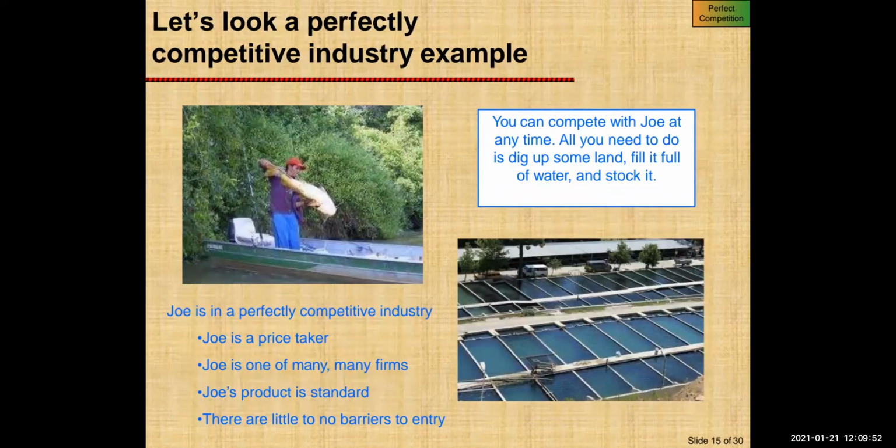Let's take an example. Joe is in a perfectly competitive industry. He is a price taker. Joe is one of many firms, and the product is standard, and there are little to no barriers to entry. Now you can compete with Joe at any time. All you need to do is dig up some land, fill it full of water, and stock it.